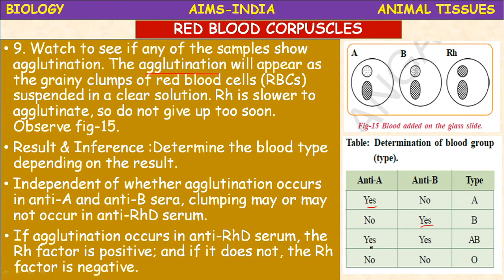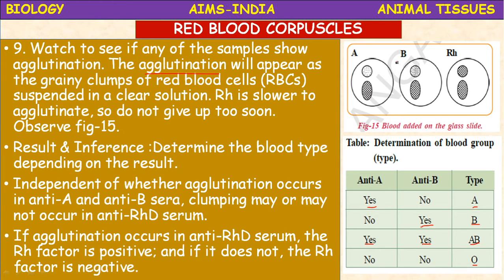If there is no agglutination in both the anti-A and anti-B, then it is an AB group. If both the agglutination occur in both A and B sera, then it is AB group. If no agglutination in both anti-sera A and anti-sera B, then it is O group. Okay, so there are 4 major groups. How do you identify? You have to observe the clumping reaction.